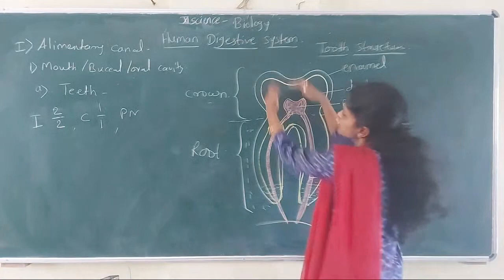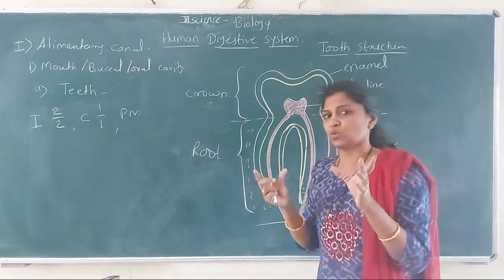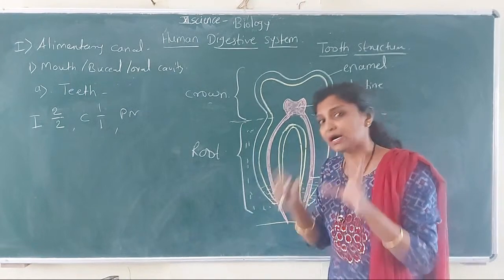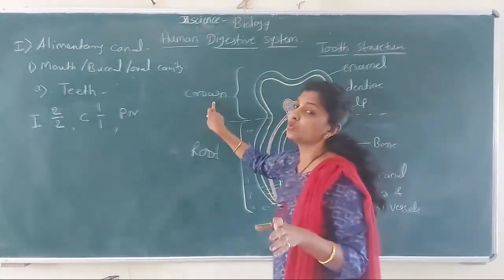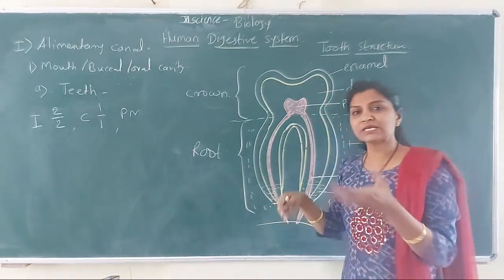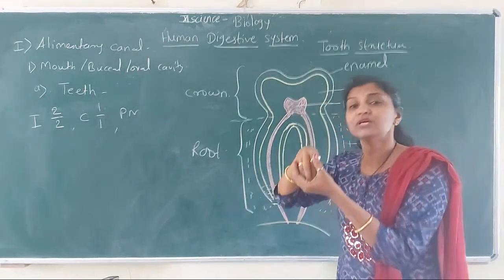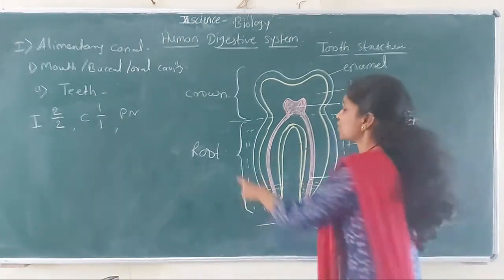So upper visible part is called as crown. वरती जो आपल्याला दिसत असतो toothचा दाताचा भाग त्याला काय म्हणतात crown. And second part which is embedded in the socket of jawbone is called as root.